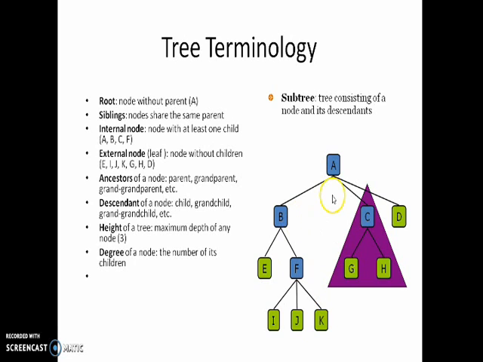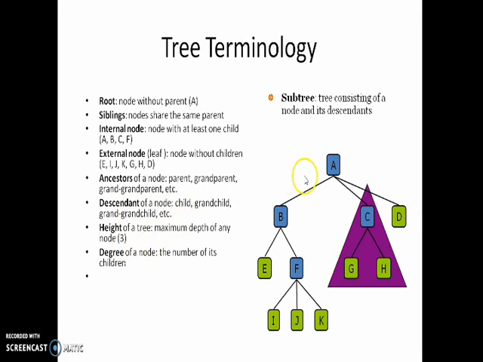So here, ancestor of a node. Ancestor of a node represents A, that is the root of the node, parent or grandparent, etc. So these are known as the ancestors of the node. And descendant of the node. So these are the child and grandchild. So here B, C, D. These are all known as descendants of the node.